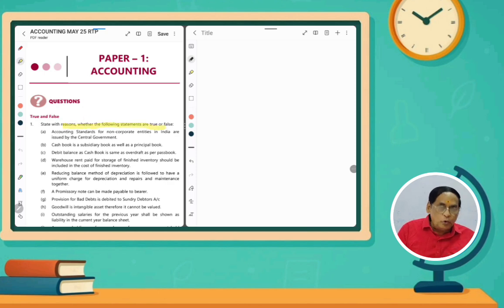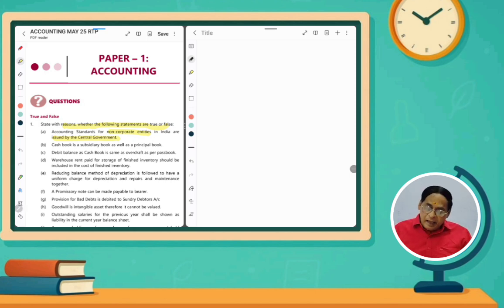You have to mention whether the statement given in the question paper is true or not. Even if it is true or not, you have to justify your answer also. So you have to give the reason. Accounting standards for non-corporate entities in India are issued by the central government. Is it true or false?